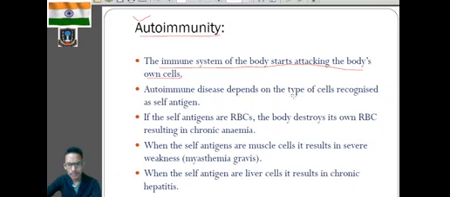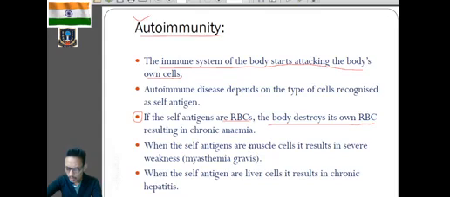Autoimmune disease depends on the type of cell recognized as self-antigen. That means we have got different types of autoimmunity, or different diseases under autoimmunity, depending on the type of cells which are recognized as self-antigen. So if the self-antigen is RBC, so if the immune system recognizes the RBC as foreign cells, then it will start destroying its own RBC.